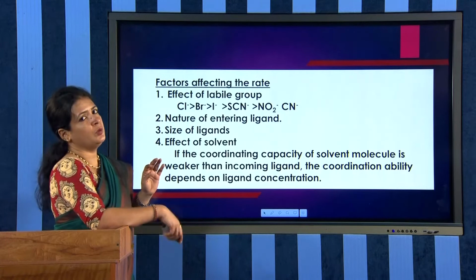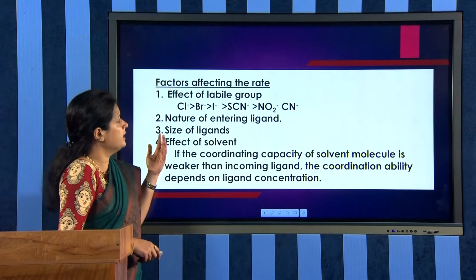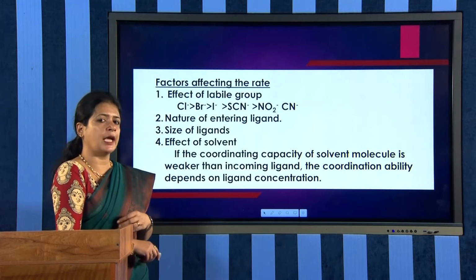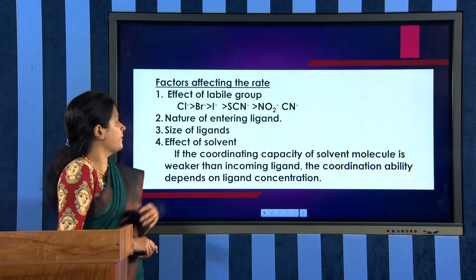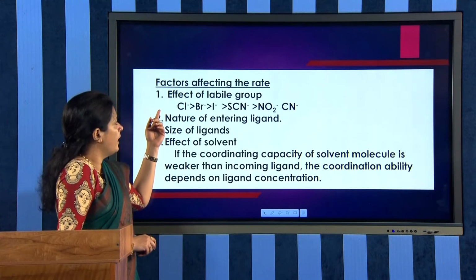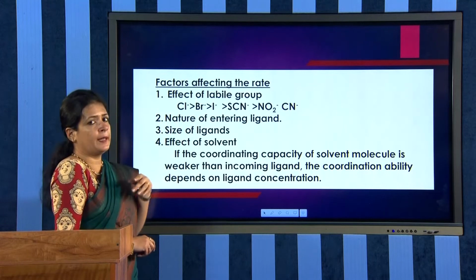And now we have to discuss the different factors that affect the rate of this reaction. Different factors affect the substitution reaction, and the first one is the effect of the labile group.